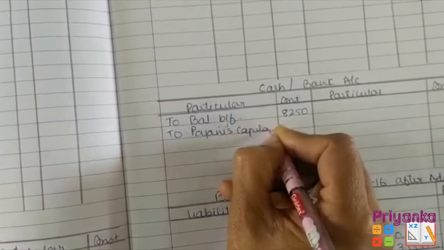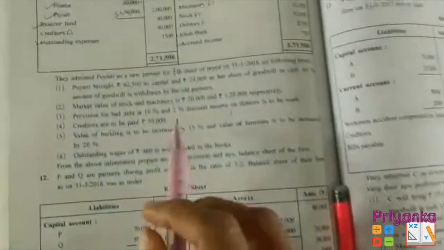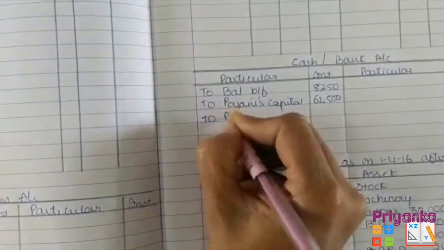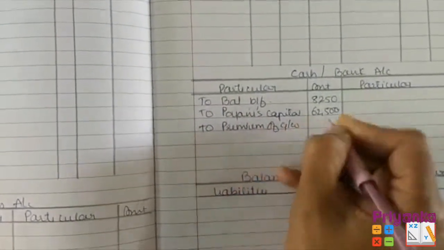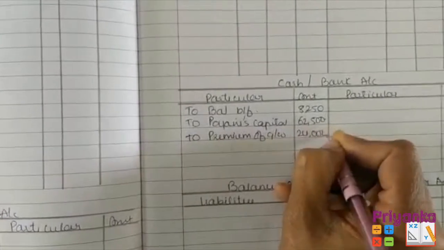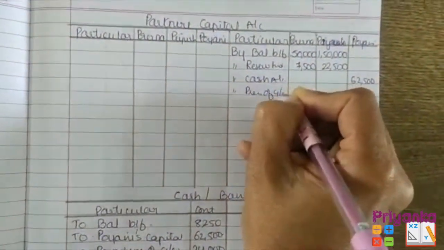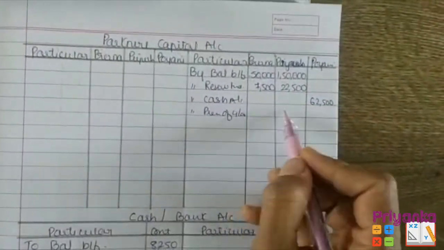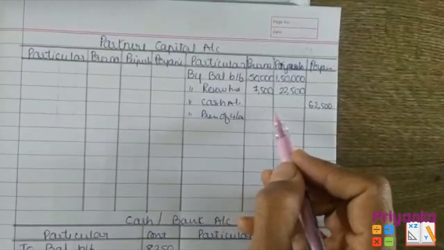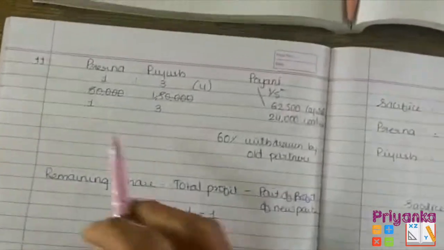Capital brought by the new partner, 62,500, and also brought 24,000 as a premium of goodwill. So that also I'm writing, premium of goodwill, 24,000, and here also I will write down premium of goodwill. But before, I didn't solve the sacrifice ratio yet, so I can't directly write what premium of goodwill will be given to the old partners. So here first write down all the information.